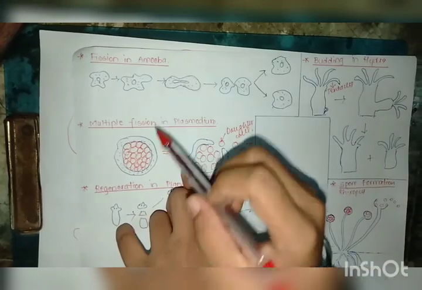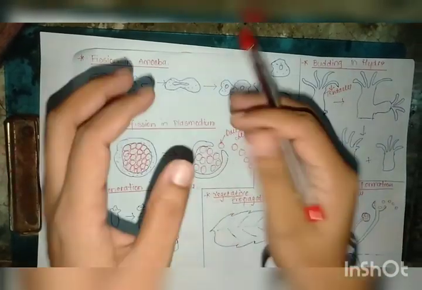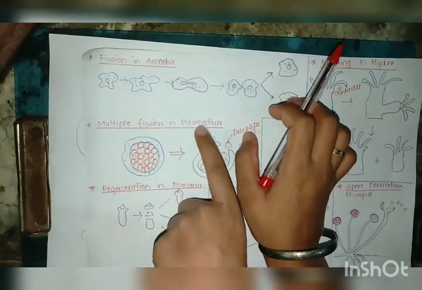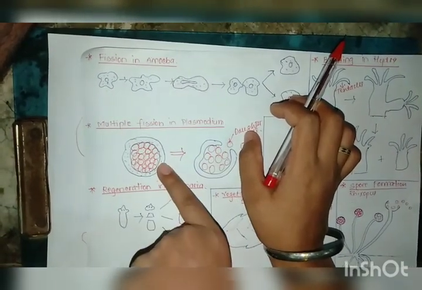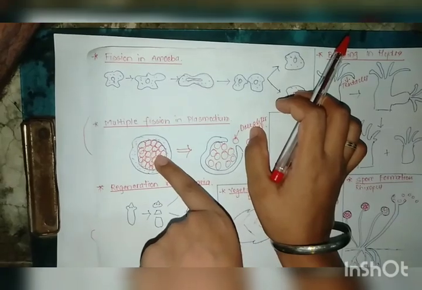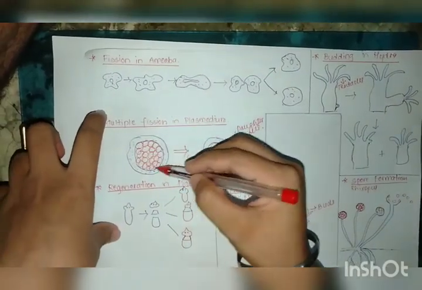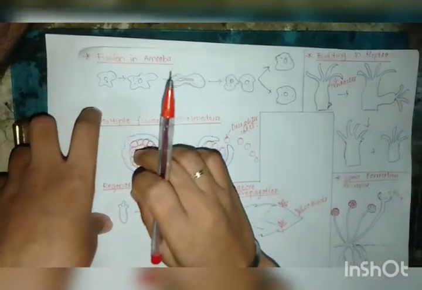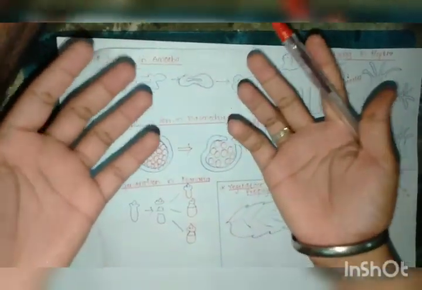Now as I am talking about multiple fission, this also occurs in amoeba, but as in your textbook it is given plasmodium, I would like to tell you that this is the plasmodium. It is the cyst. What happens during unfavorable conditions when the plasmodium doesn't get water and food very well?